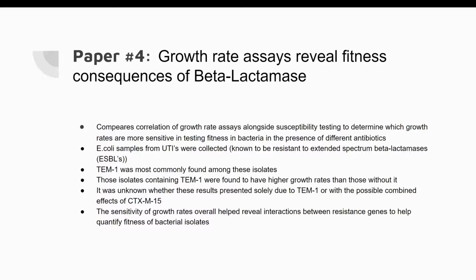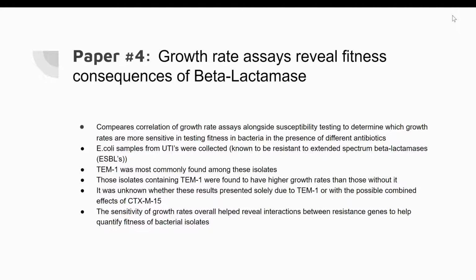Other observations on growth rates also showed that isolates with the TEM1 gene in the presence of ampicillin had faster growth rates, which was expected as it is a penicillinase. And overall, they were able to find that this sensitivity of growth rates can help show interactions between resistance genes and quantify fitness of bacterial isolates.